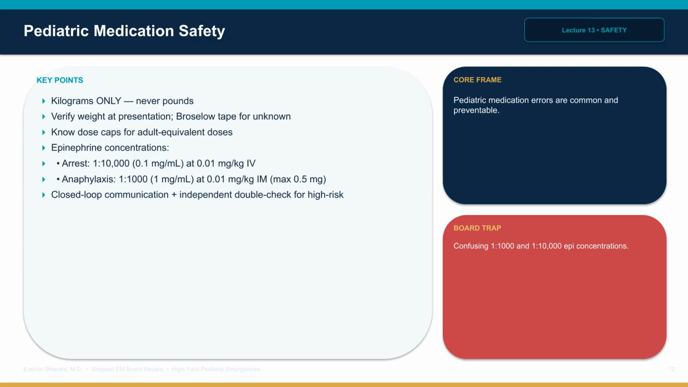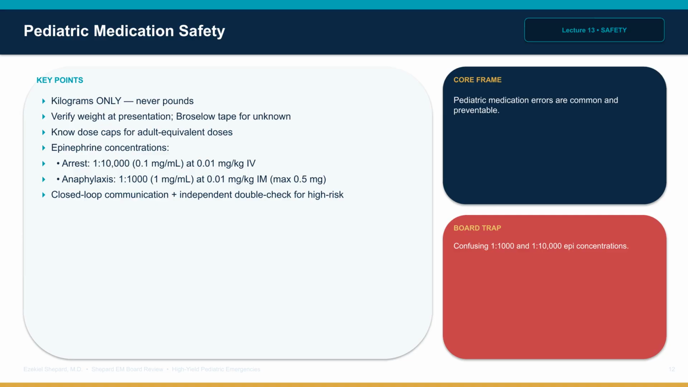Cardiac arrest is the 1 to 10,000 strength, 0.1 milligrams per milliliter, at 0.01 milligrams per kilogram intravenously. Anaphylaxis is 1 to 1,000, 1 milligram per milliliter, intramuscularly at the same per kilo dose, max 0.5 milligrams. Sedation, opioid, and insulin doses are common error points. Closed-loop communication, independent double-check for high-risk medications, and family involvement reduce harm.